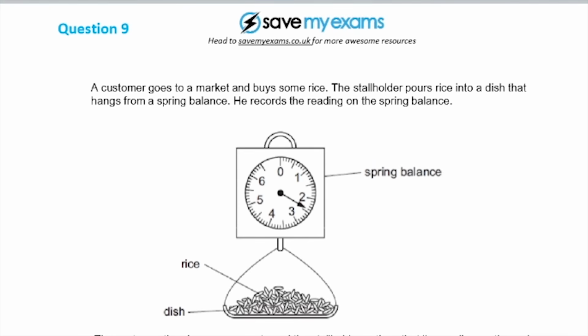A customer goes to a market and buys some rice. The storekeeper pours rice into a dish that hangs from a spring balance, as you can see. He records the reading on the spring balance. Okay, that's the spring balance. This is the rice and the dish.